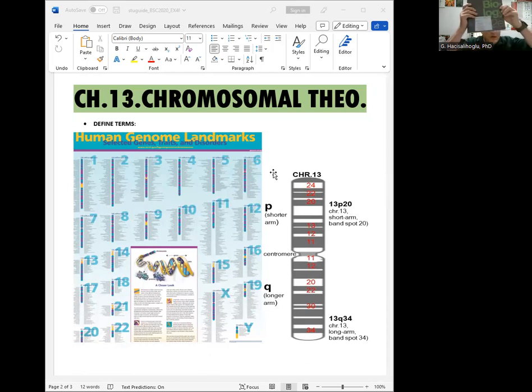Again, we are following the book Biology 2E, and this is chapter 13, chromosomal theory. Like the last chapter, where there was Mendel, in chromosomal theory we also have a lot of new experiments, and Dr. Thomas Morgan, another Nobel laureate, came up with this chromosomal inheritance and studied fruit flies as his model system with his lab at Columbia University. So Dr. Morgan showed that Mendelian inheritance has its physical basis in the behavior of chromosomes.